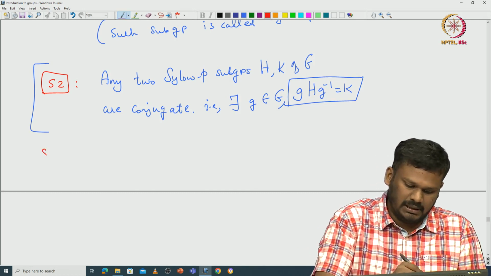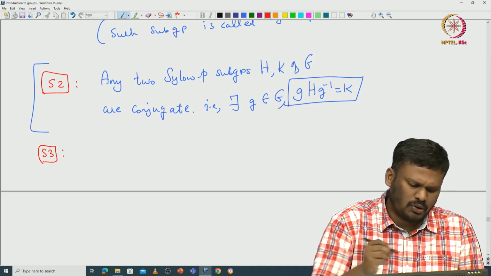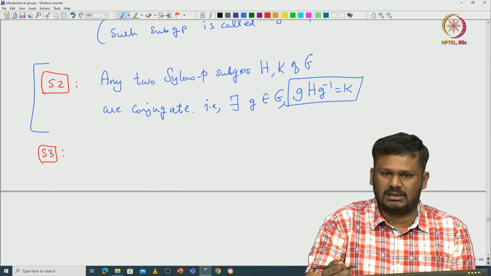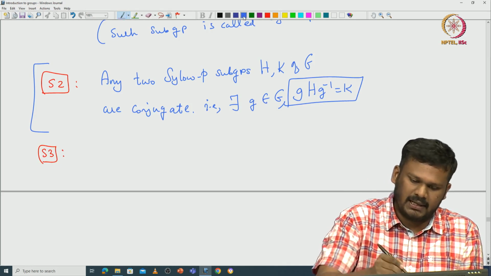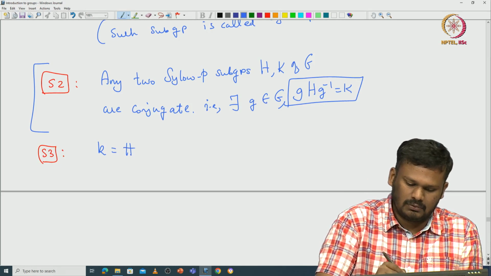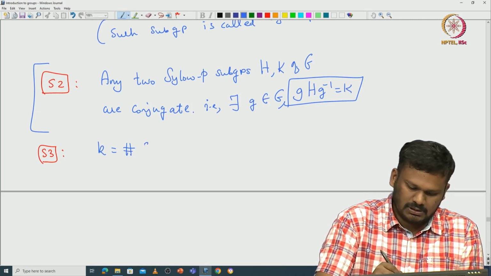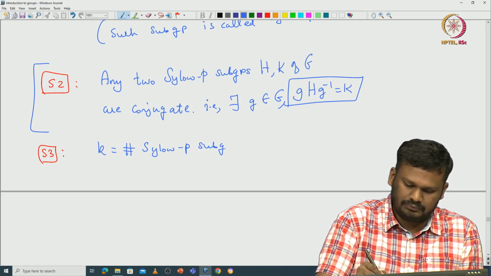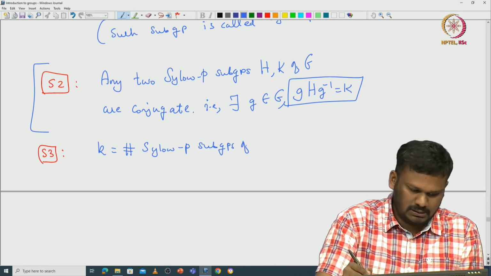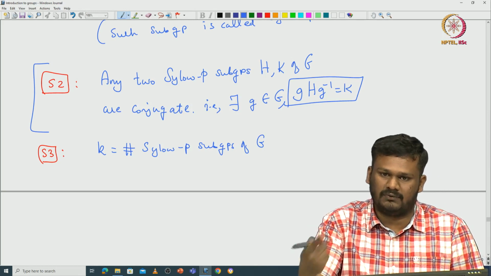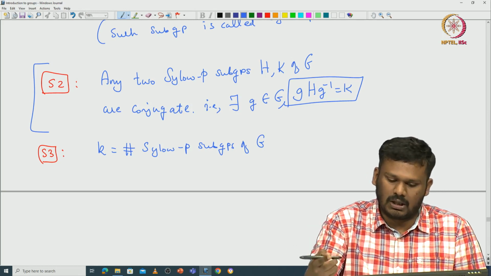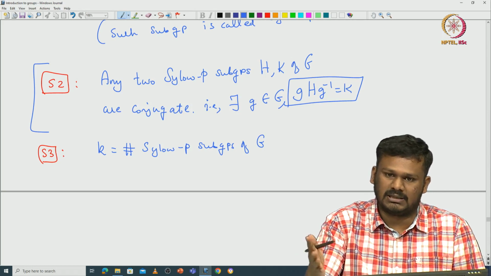Statement 3 is about the number of such Sylow p-subgroups. If we denote by k the number of Sylow p-subgroups of G, of course up to isomorphism there is only one because all of them are conjugate, but now we are counting them as distinct subgroups.